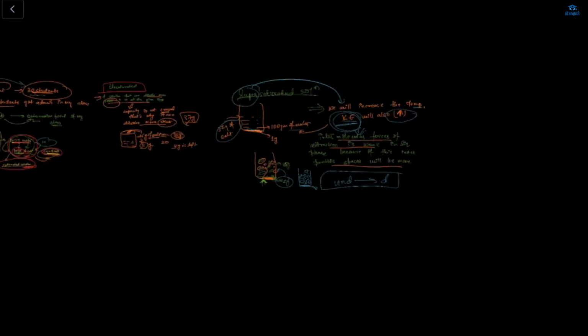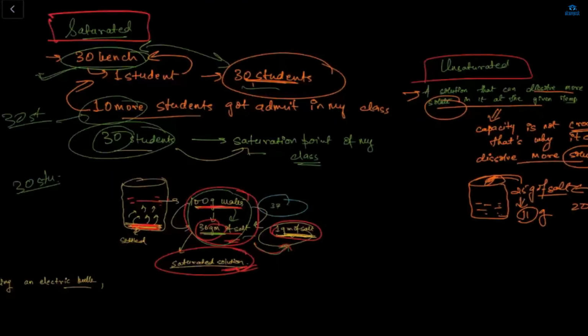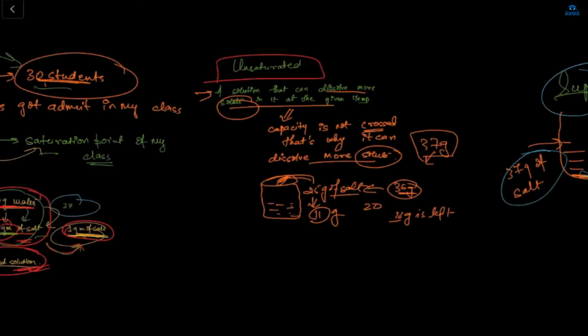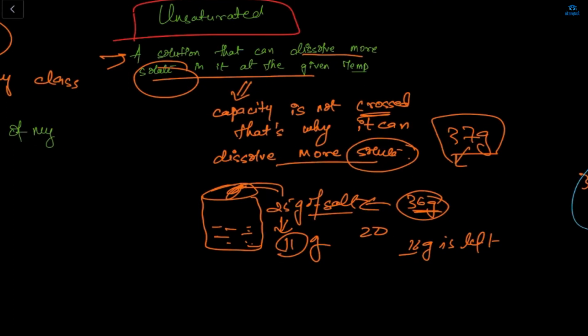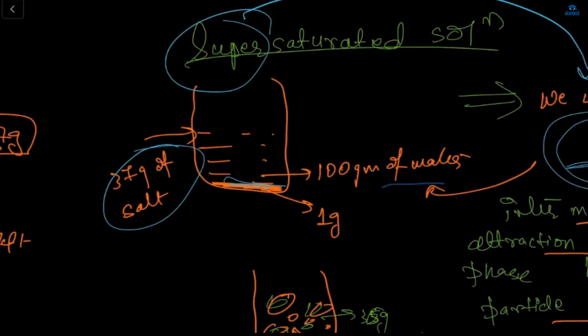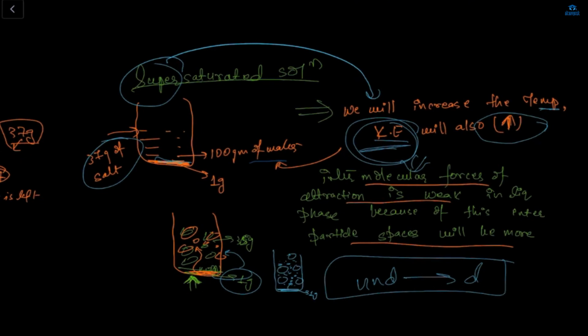Okay. So in a saturated one, no extra energy, nothing beyond its capacity is dissolved. The unsaturated one is the easiest one. The capacity is not crossed, that's why we can dissolve more here. And in the supersaturated one, we can dissolve more and more beyond its capacity. How? By increasing the temperature, by increasing the kinetic energy, these spaces will be more, so it can dissolve.